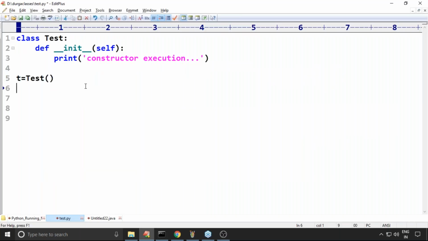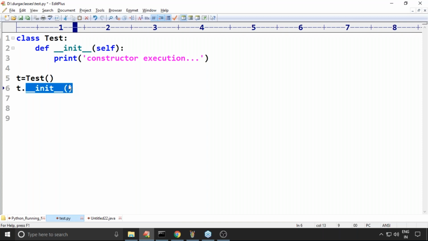Now, I told you the constructor is a special method, a special instance method. t.__init__() is what I'm calling. Is it valid or invalid? Now I'm calling the constructor explicitly, just like a method.